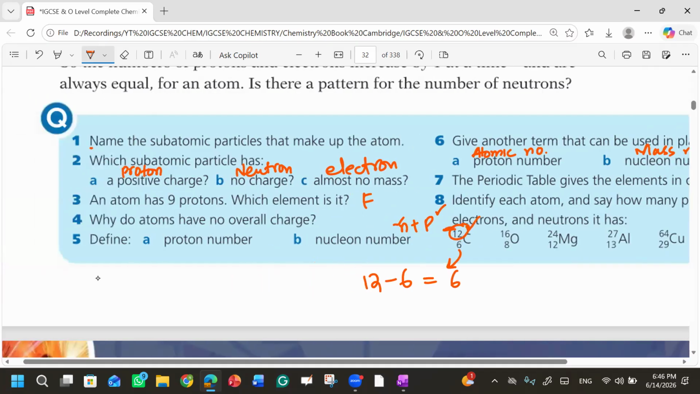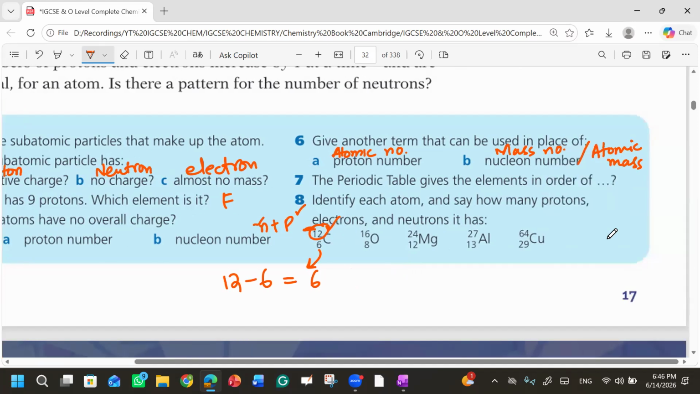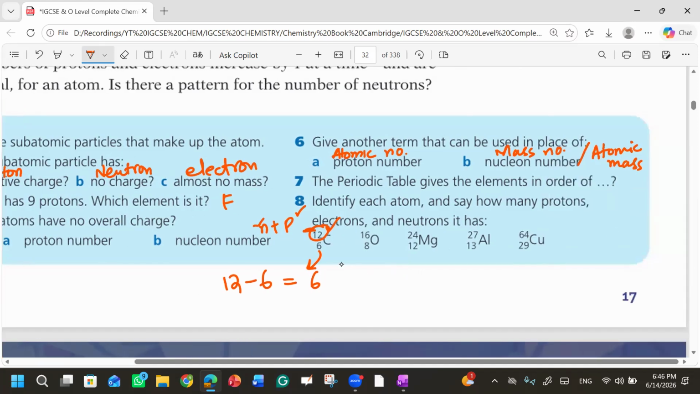For oxygen, it would be 8 protons, 8 electrons, and then if we do 16 minus 8, it will be 8 neutrons. To calculate neutrons, you can subtract the proton number from the atomic mass number. A minus Z. Simple. Similarly, 16 minus 8.